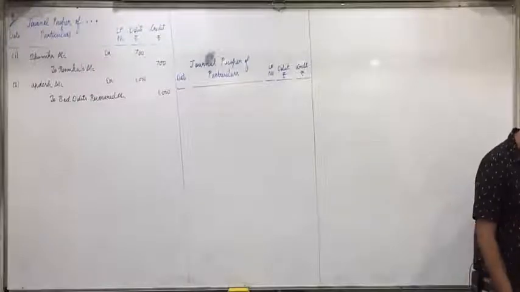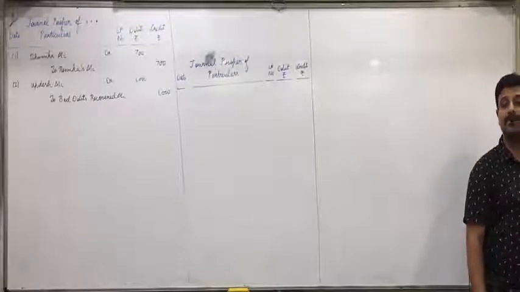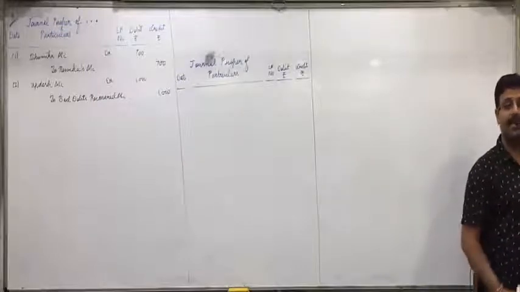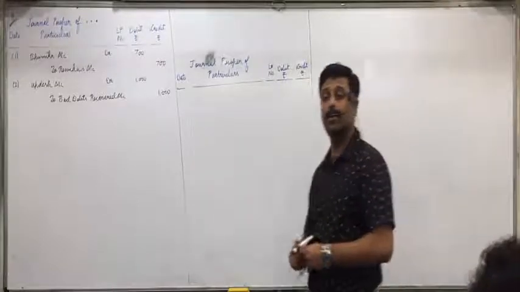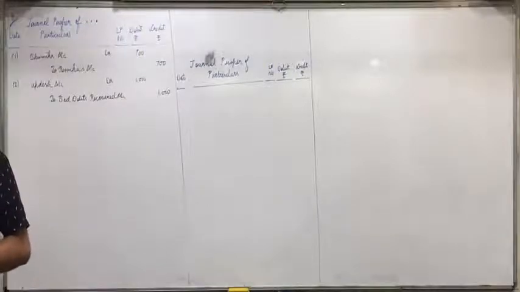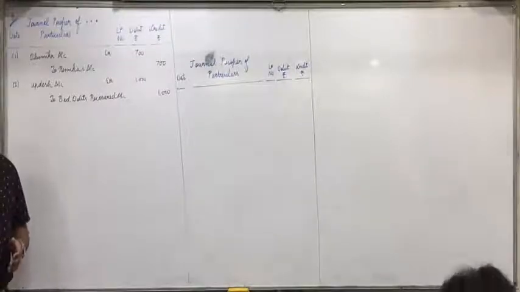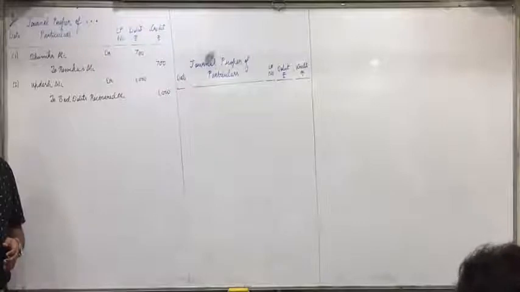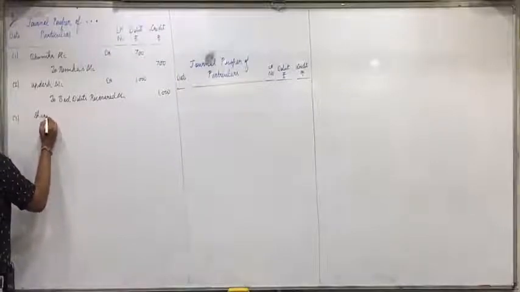Now raise your hand. 800 paid to Sharma is debited to Verma's account. Isha? Sharma account debit to Verma. Correct. And then debited to Verma's account, right? Wrong effect. We have paid it to Sharma. First give the correct effect. Sharma is the receiver. Debit the receiver. So Sharma account debit.